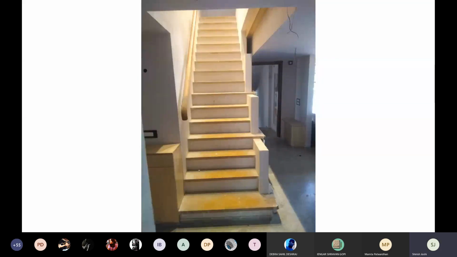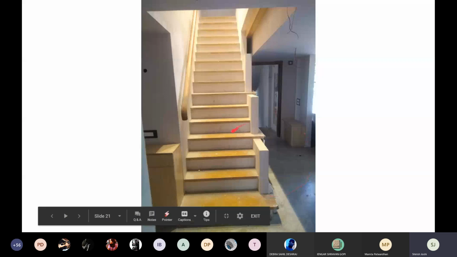Okay, I'm going to show you the construction of one staircase which we did in a house. I had shown you this house earlier, and I'm going to take you through the basic things that happened in constructing this particular staircase. As you can see, we have a wall on one side and nothing on the other side.